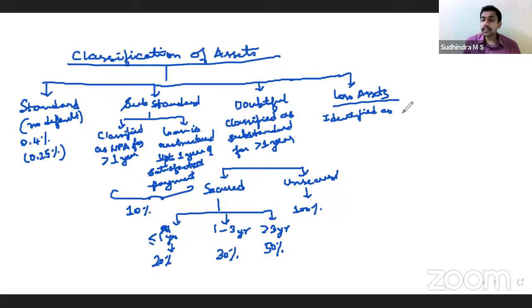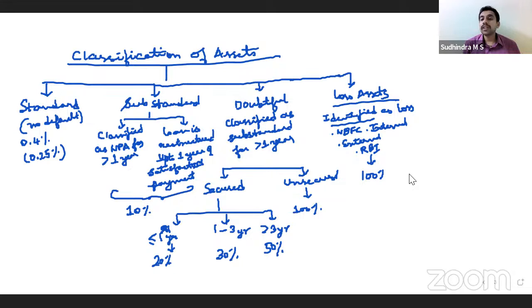Identified as loss assets by the NBFC itself, internal auditors, external auditors, or RBI. 100%. Clear?